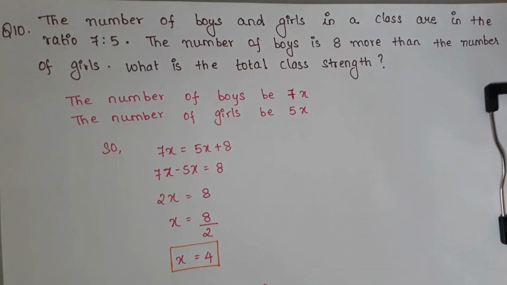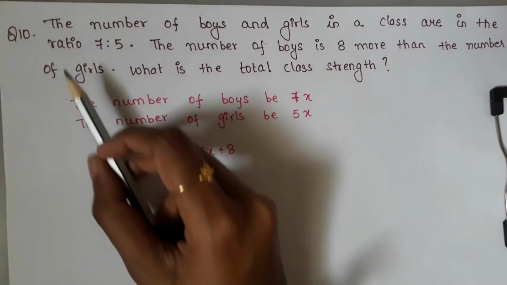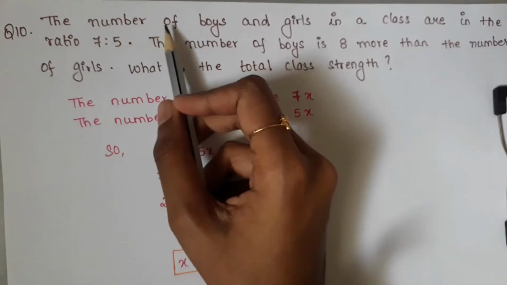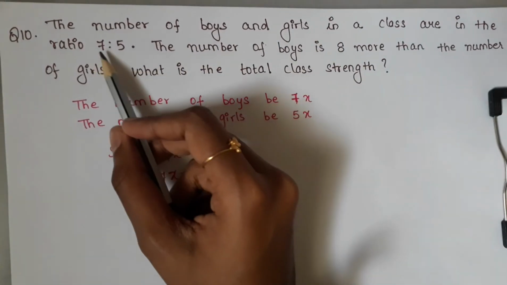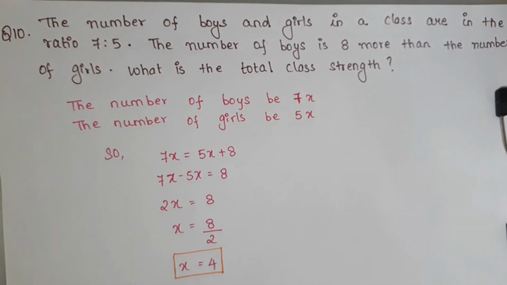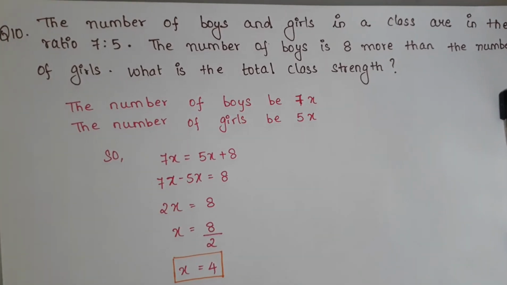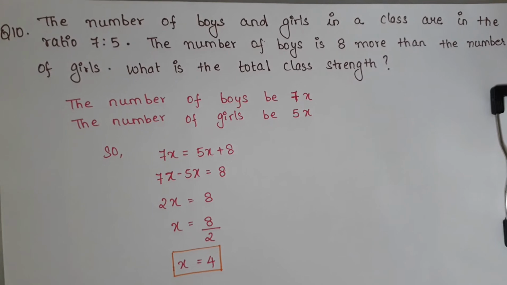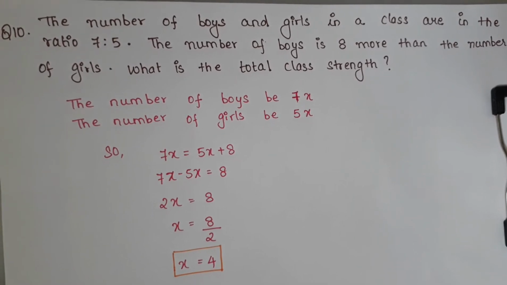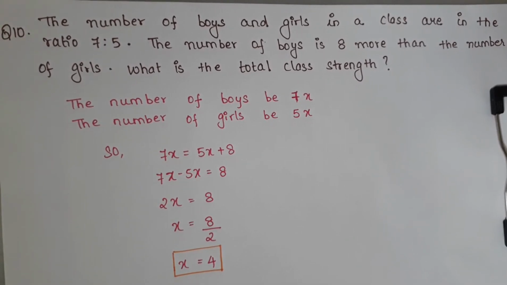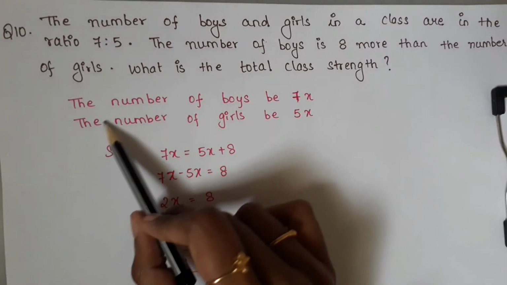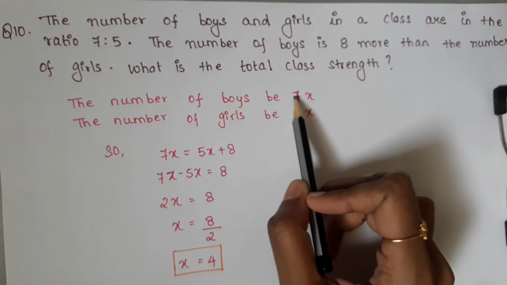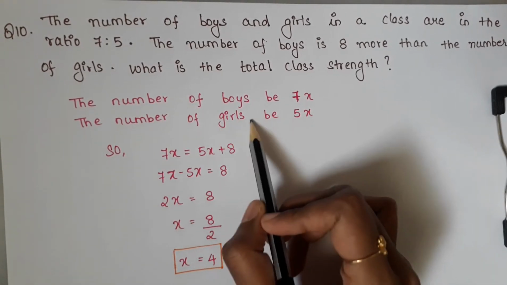So now we'll see the 10th question. The number of boys and girls in a class are in the ratio 7:5. So they have not given how many boys and girls are present in the class. So they have given it in ratio. Because we don't know how many boys and girls are present in the class, we are taking the number of boys as 7x and the number of girls as 5x.